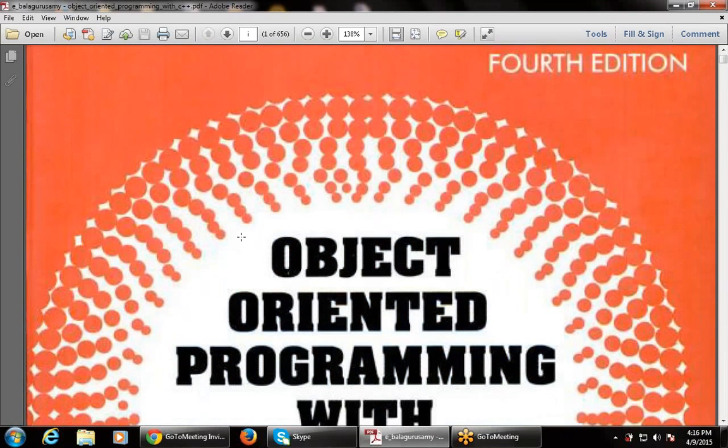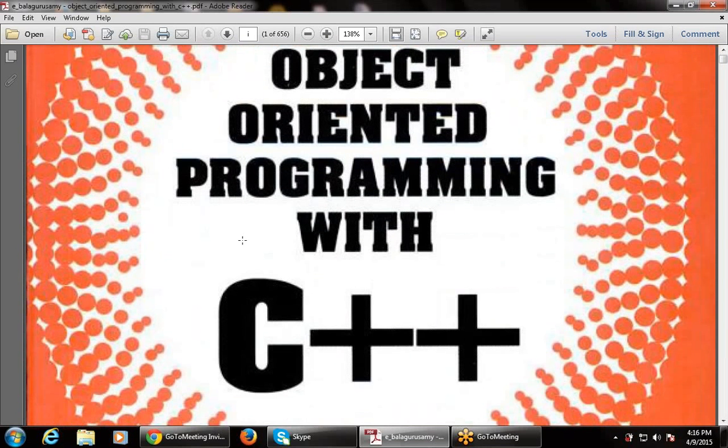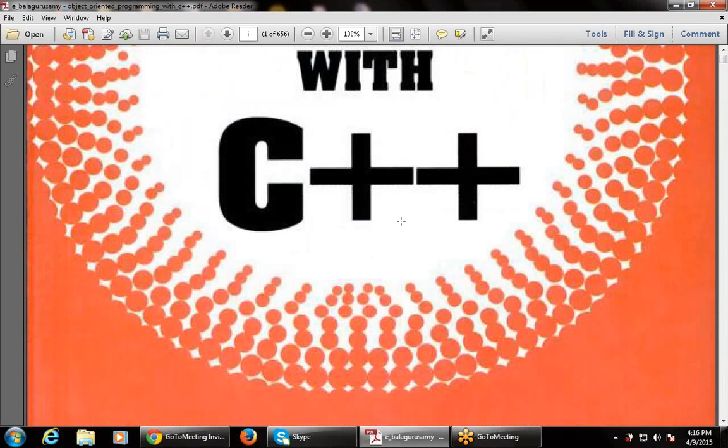This is the PDF that I will share with you, the front page of Object-Oriented Programming with C++. There are many object-oriented programming languages, but the first language you use with object-oriented programming is C++. That's why this book is named Object-Oriented Programming with C++.